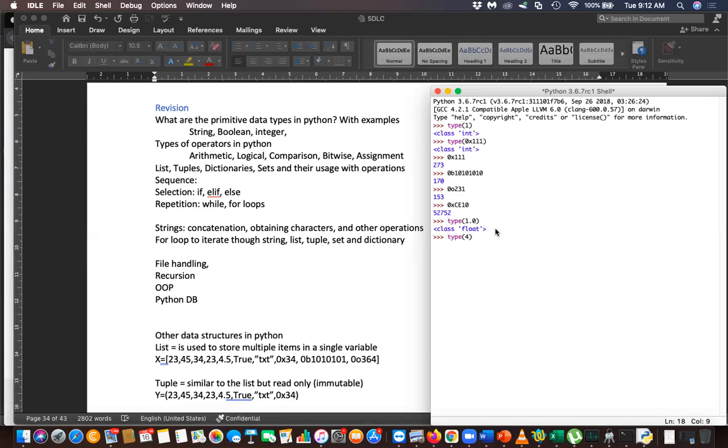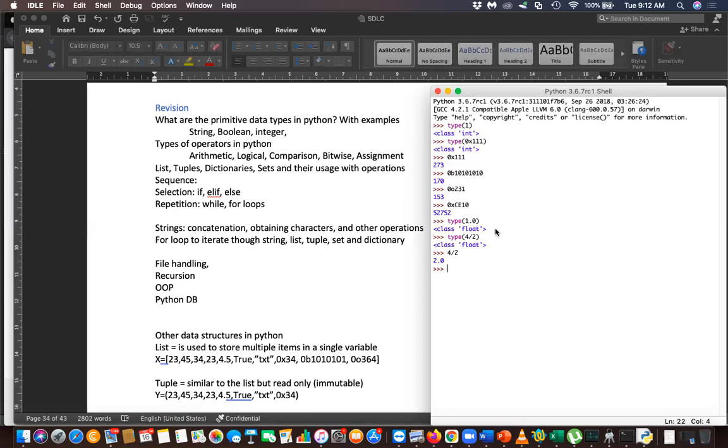If you divide a number by a number, is it integer or float? When you divide 4 by 2, the answer is 2. Is it integer or float? Wrong, it's float. You divide 4 by 2, you will get 2.0.